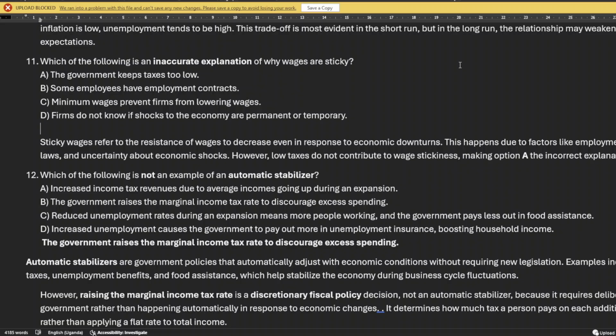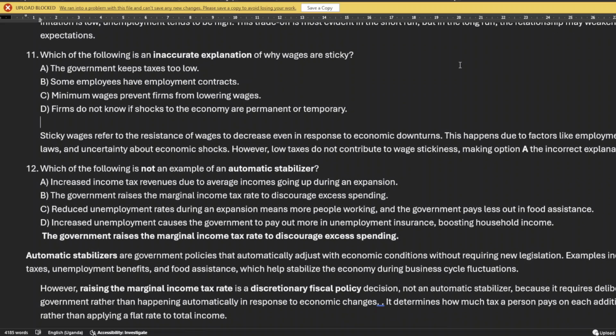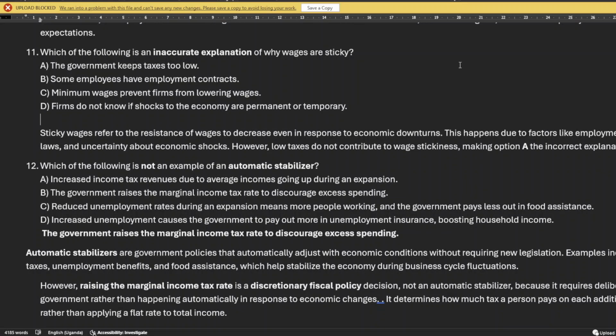This is macroeconomics semester 2, year 1. Yes, our questions. These questions you can listen to anytime, but specifically during lunchtime, you can do something and add value. Which of the following is an inaccurate explanation why wages are sticky?